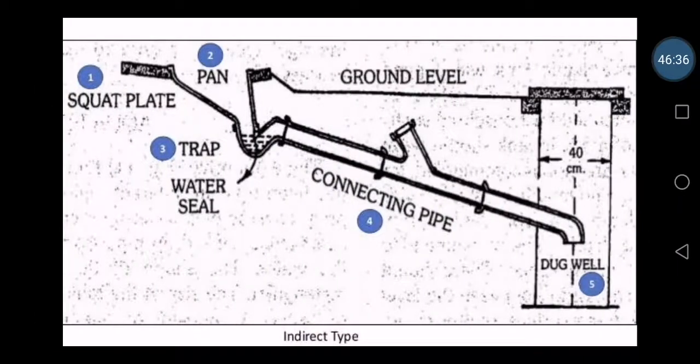So here it is shown a water seal latrine. So we can see the squatting plate and the pan. Where we keep our legs or where we sit, that's a squatting plate and pan. And we have a trap where we can see a U-shaped place where the water seals. Always the water will be at that level. And then we can see the feces moving through the connecting pipe into the dugwell.